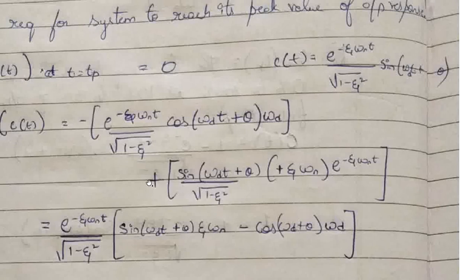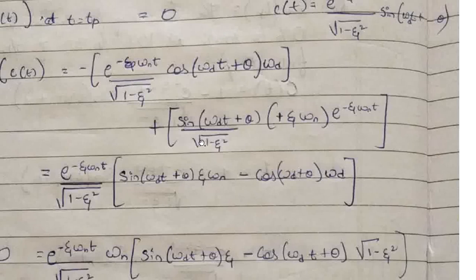That minus is there outside, and v as it is, sin omega dt plus theta, and the constant 1 by root of 1 minus zeta square is also written. For e to the power minus zeta omega nt, if you differentiate it, we get minus zeta omega n into e to the power minus zeta omega nt. So that minus and this minus together become plus, minus into minus is plus. That's why it is represented as plus here.